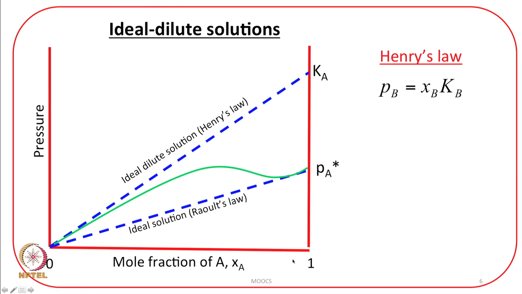So, when it is acting like a solvent, you see, although there is a deviation, positive deviation indicated by the green line, when x_A is approaching 1, it is increasingly obeying Raoult's law. And when its concentration is very low, that is what I was saying, the vapor pressure is still proportional to mole fraction, but the proportionality constant is something else. You see here, the proportionality constant is K.